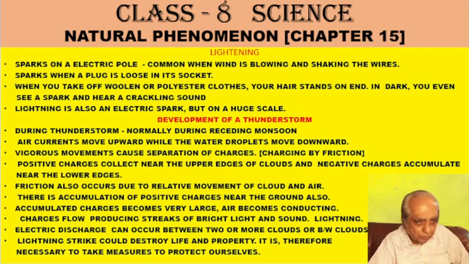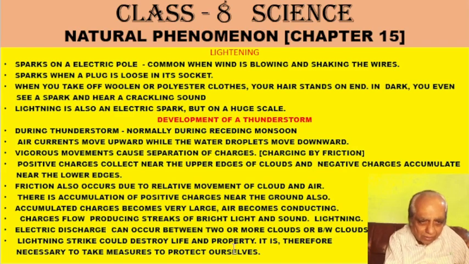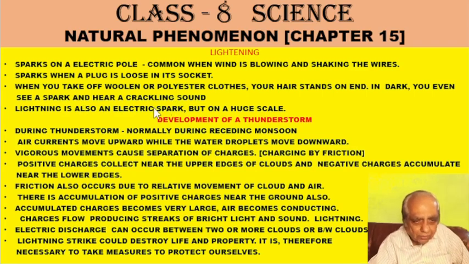Now, let us try to see how these charges come about by natural phenomena. That is called development of a thunderstorm. What happens during a thunderstorm? During a thunderstorm, air moves up and water droplets move down, because the rain is coming, so it happens only during the monsoon season.